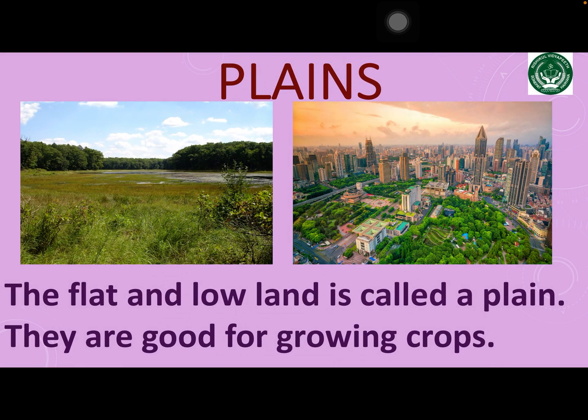The flat and lowland is called a plain. Plains are good for growing crops and fruits. Most cities and towns are situated on the plains.